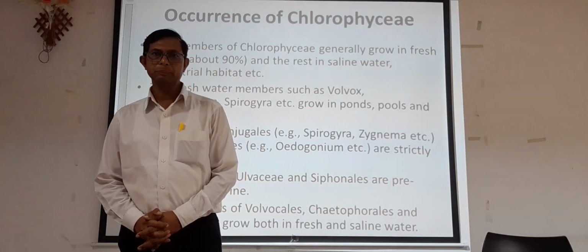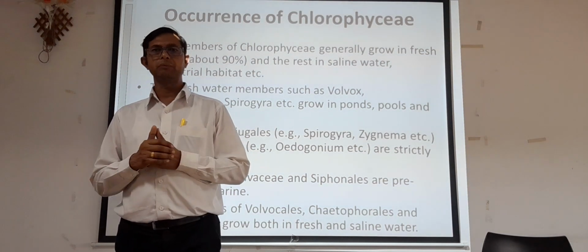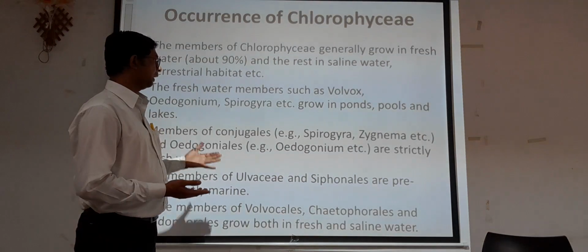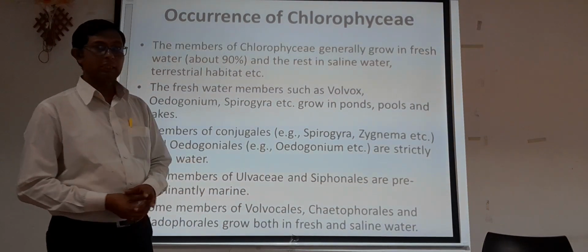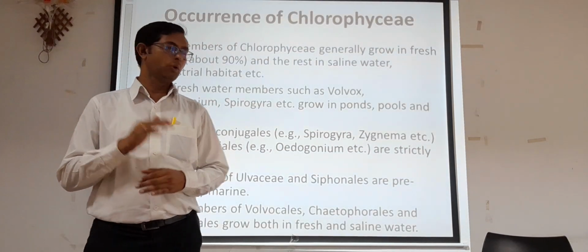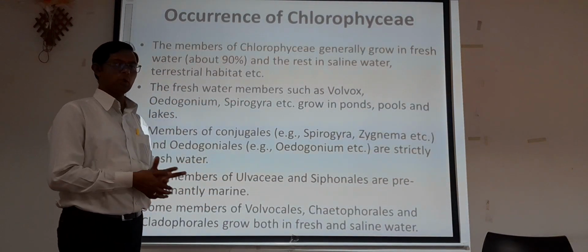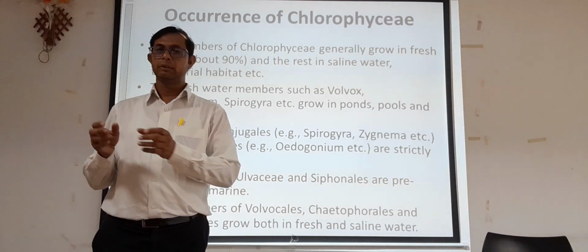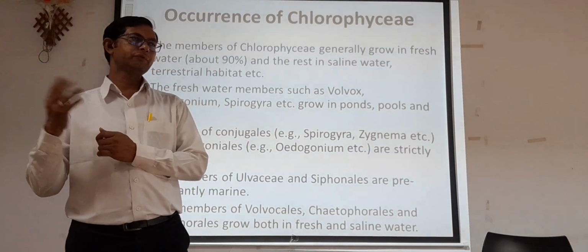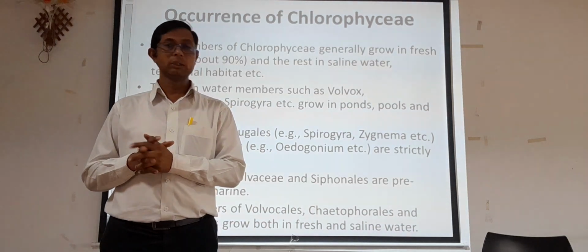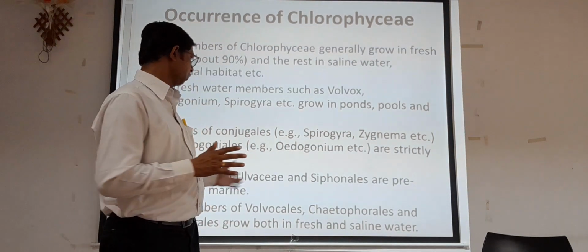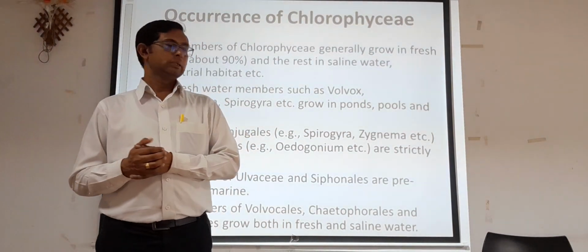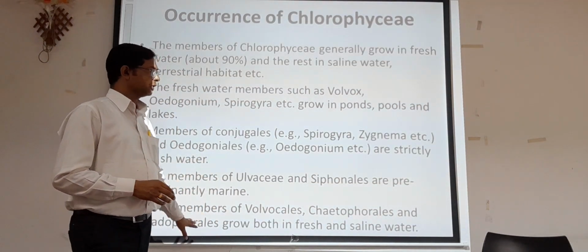So we can conclude that most of the chlorophycean algae grow in fresh water. Some of them are in marine water, and some are dominant in both. They can grow in fresh water, or some of them grow well in saline water. So simply we can say that the members of Chlorophyceae grow in fresh water, some of them grow in saline water, and some algae like Volvox or Volvocales show growth in both saline and fresh water.